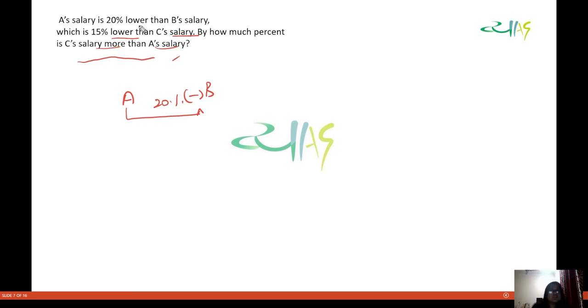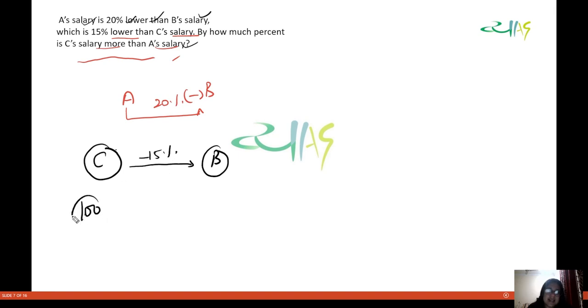So we have this person C. The question is saying A's salary is 20% lower than B's salary, which is 15% lower than C's salary. So B's salary is 15% lower than C's salary. So I take C's salary as 100, and 15% lower means minus 15. So I get 85, and this is B's salary.